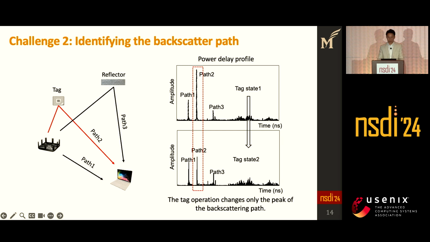Interestingly, we observed that our tag operation only affects the backscatter path on the power delay profile. By observing the channel change, we can identify the backscatter path and create our new receiver beam pattern for that direction. I will explain how this process can be integrated into existing Wi-Fi networks.